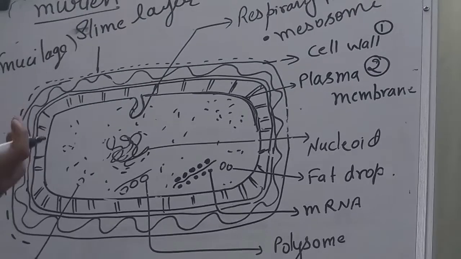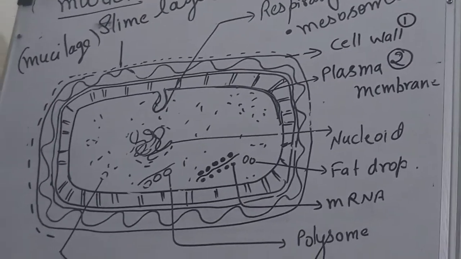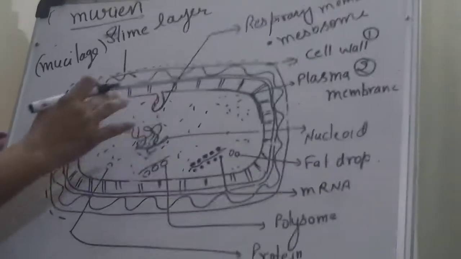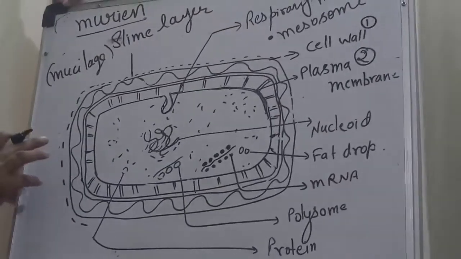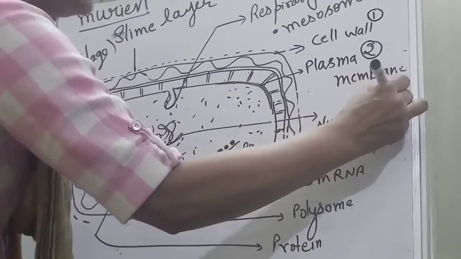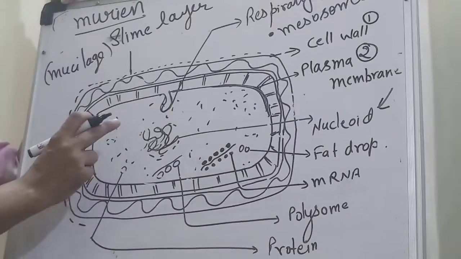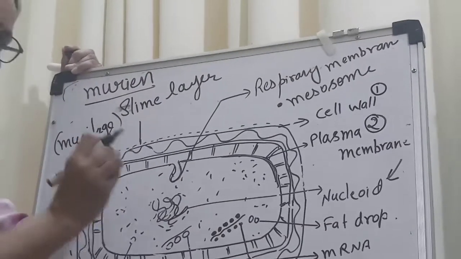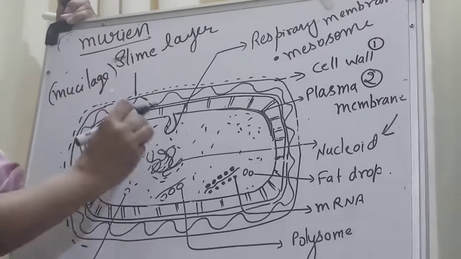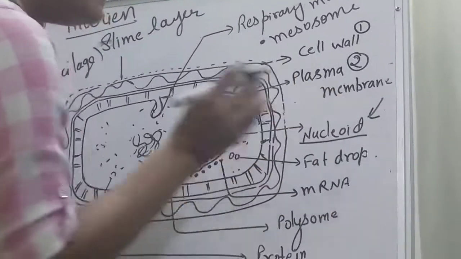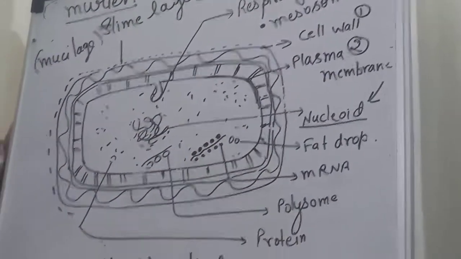You will understand better when I go through the nucleus and the nuclear membrane. Their genetic material, not bound by a nuclear membrane, is called the nucleoid.